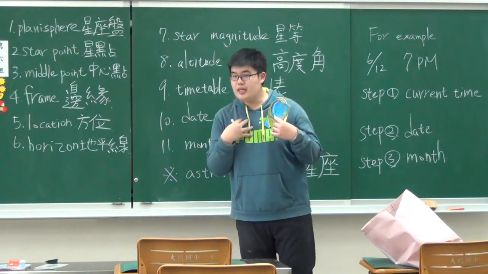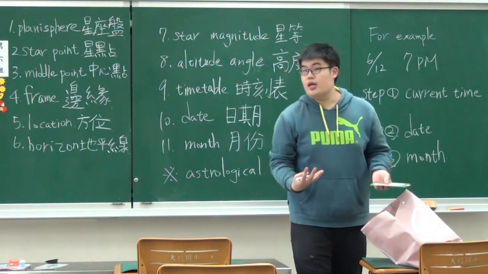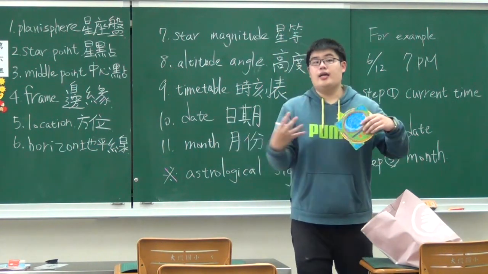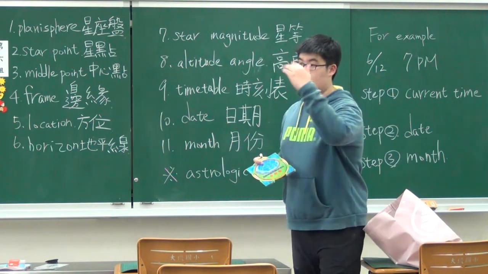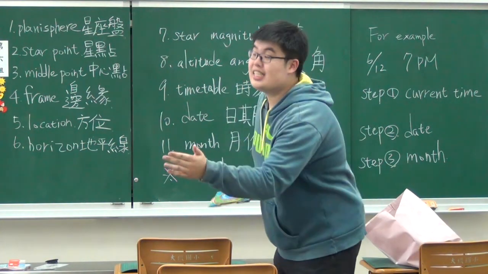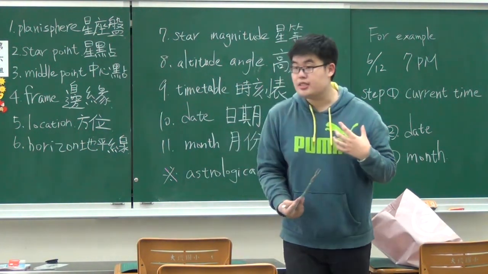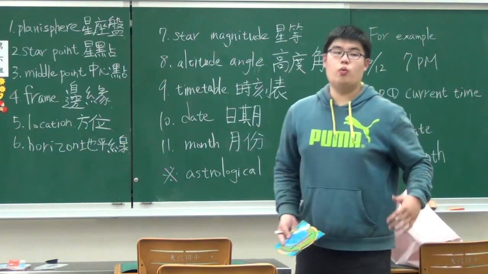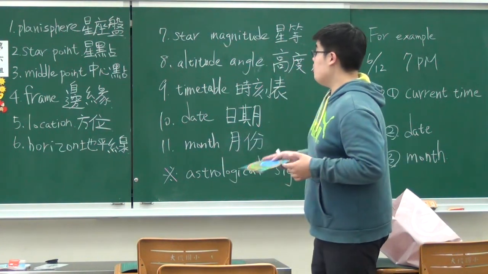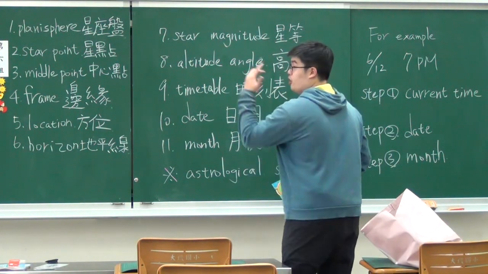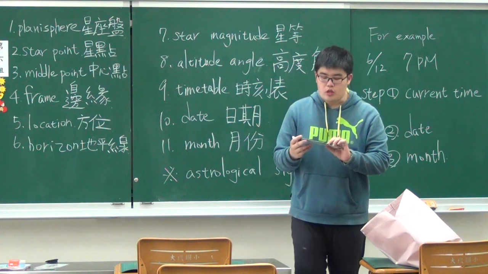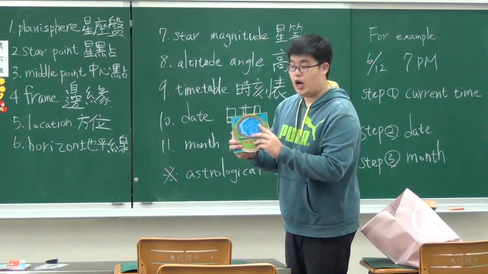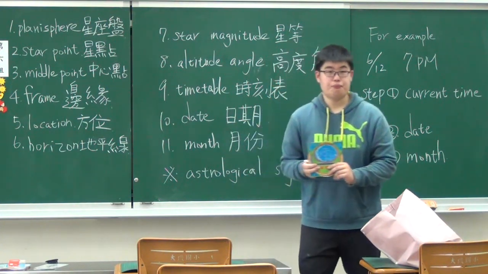Move on to the next word, location. For example, like me, I live in the city Taoyuan, so it is in the north of Taiwan. Any other answers? Tommy? East. Yeah, east is a kind of location. Excellent. Any other answer? West? Yeah, or southwest. So these are kinds of location. The locations are right on the frame of the planisphere.